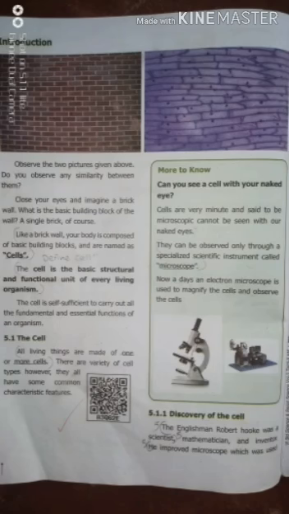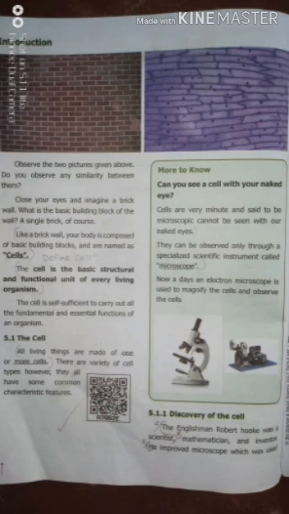First one, classification of cells, types of cells. Prokaryotic cells, eukaryotic cells. Prokaryotic means no true nucleus. Next, eukaryotic cells have a true nucleus. Prokaryotic cells are divided into two types, bacteria and cyanobacteria. Eukaryotic cells are divided into two: the first one is the plant cells, the next one is the animal cells. All of you mark it, that is the classification of cells.